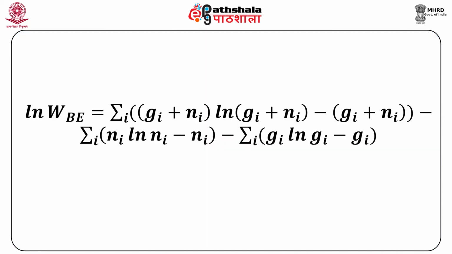ln W_BE is equal to summation i [(Gi plus Ni) ln (Gi plus Ni) minus (Gi plus Ni)] minus summation i [Ni ln Ni minus Ni] minus summation i [Gi ln Gi minus Gi]. This equation has come after applying the Stirling approximation.